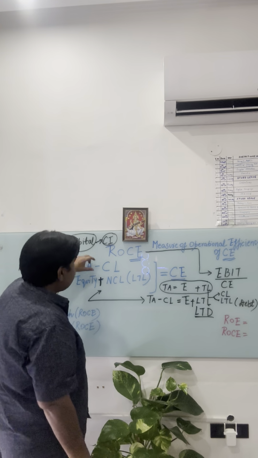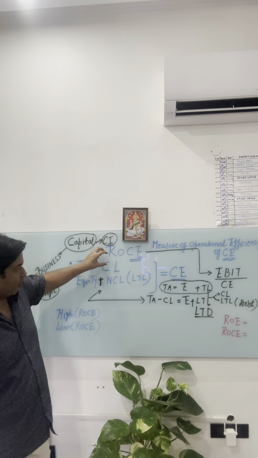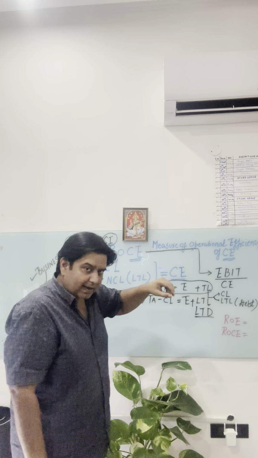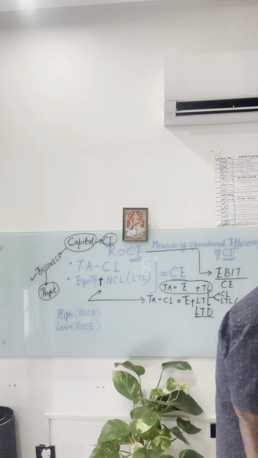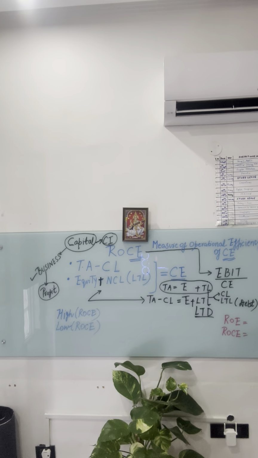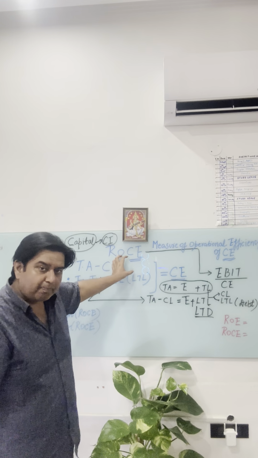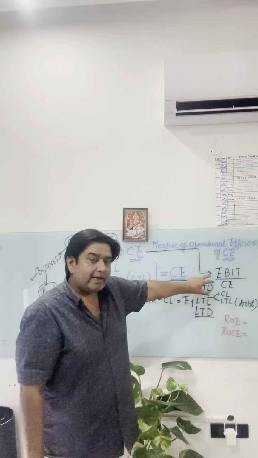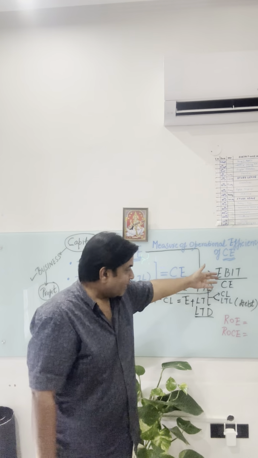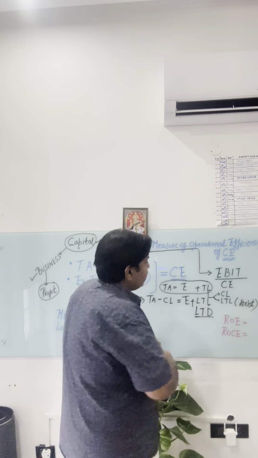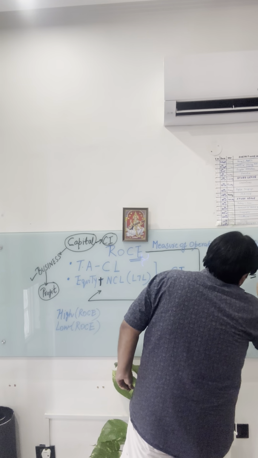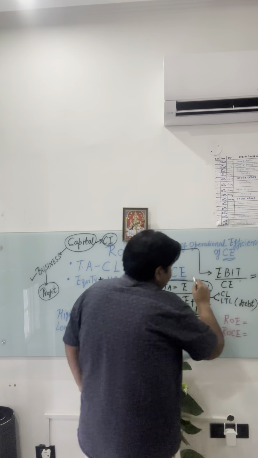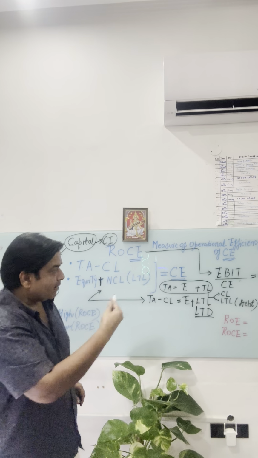Now there is one financial metric which is called ROCE. What does ROCE mean? If somebody has provided us capital, the capital provider will like to gauge the return, what extra benefits in terms of money they are going to get. So return on capital employed is a very important profitability ratio in finance and is calculated as EBIT upon CE. EBIT is operating profit, divided by capital employed. This ratio has to be multiplied by 100, and the answer will come in percentage.